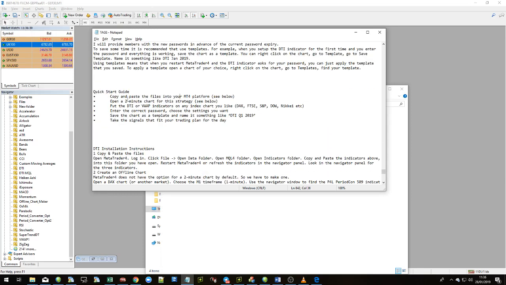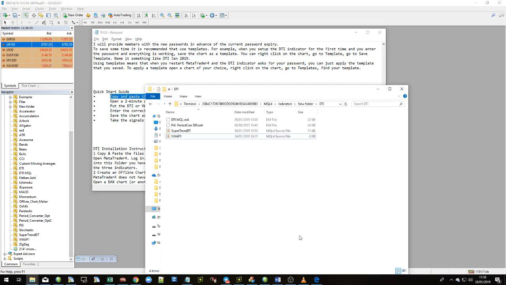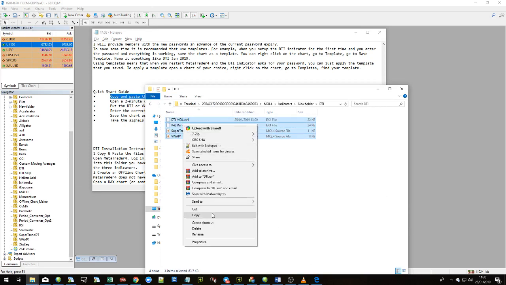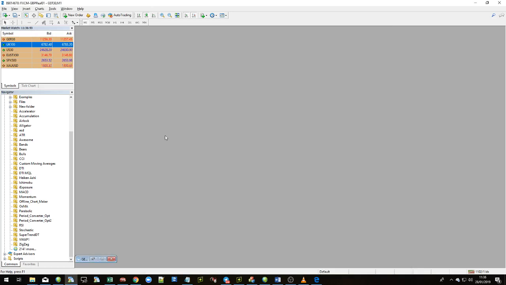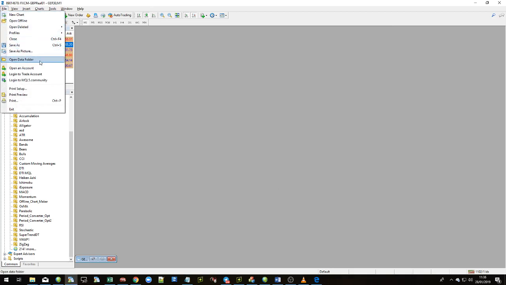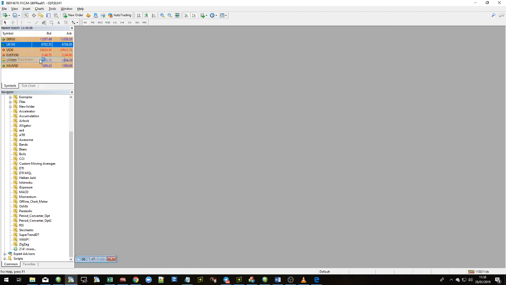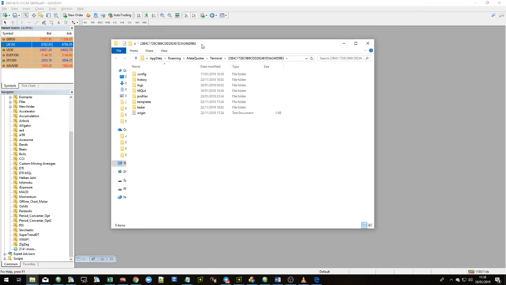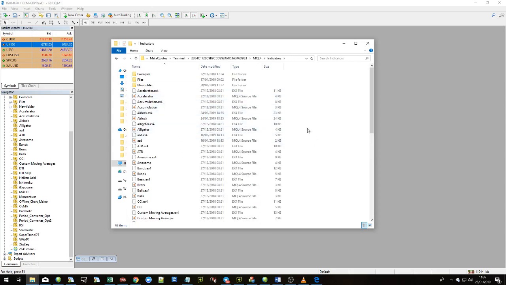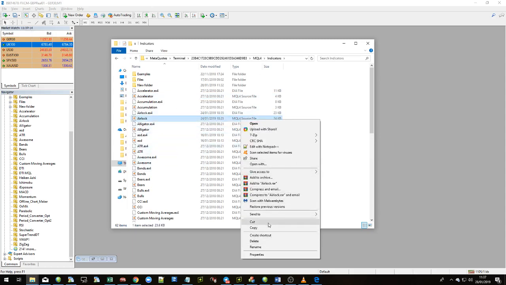Okay, let's get started. So we're going to jump on with the first one, which is copying and pasting the files into MetaTrader. So we've got these 4 files here. We just simply select those, right-click, copy. And then go into MetaTrader, File, Open Data Folder. When that opens, go into MQL4. When that opens, go into Indicators and select anywhere in here, right-click, and then paste.